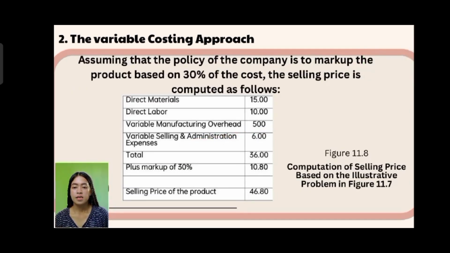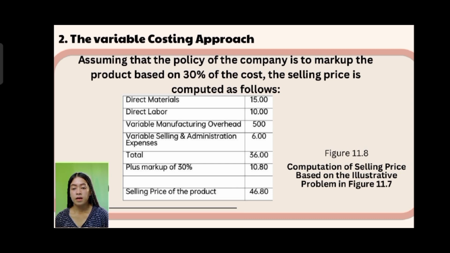Next, assuming that the policy of the company is to mark up the product by 30% of the cost, the selling price is computed as follows. This is Figure 11.8, the computation of selling price based on the illustrative problem in Figure 11.7, the previous example. We total the previous cost, which is 36 pesos, and add the markup of 30%.